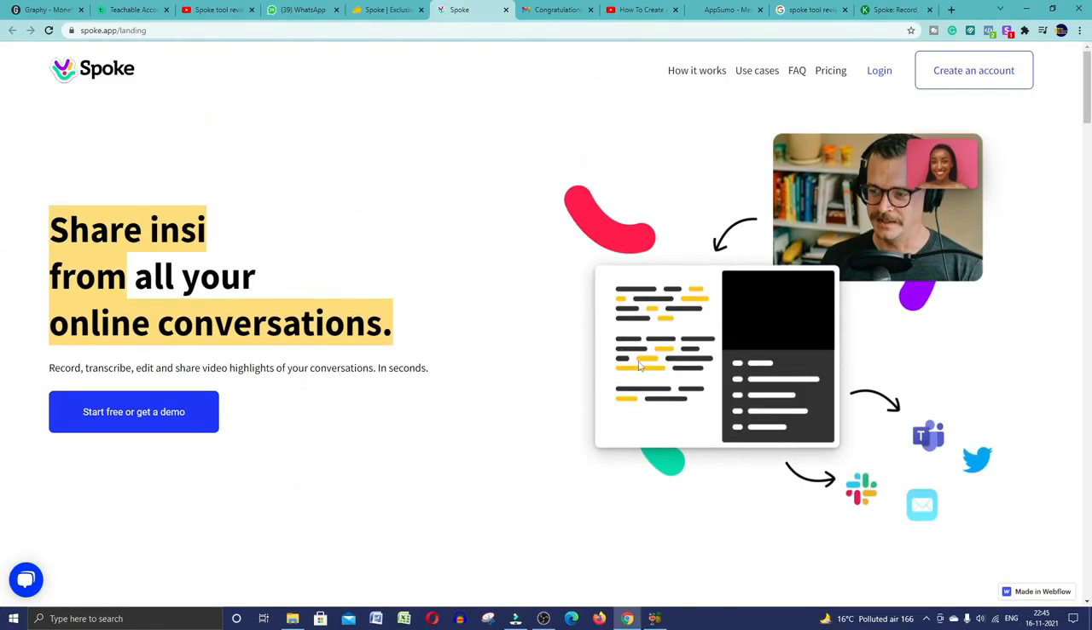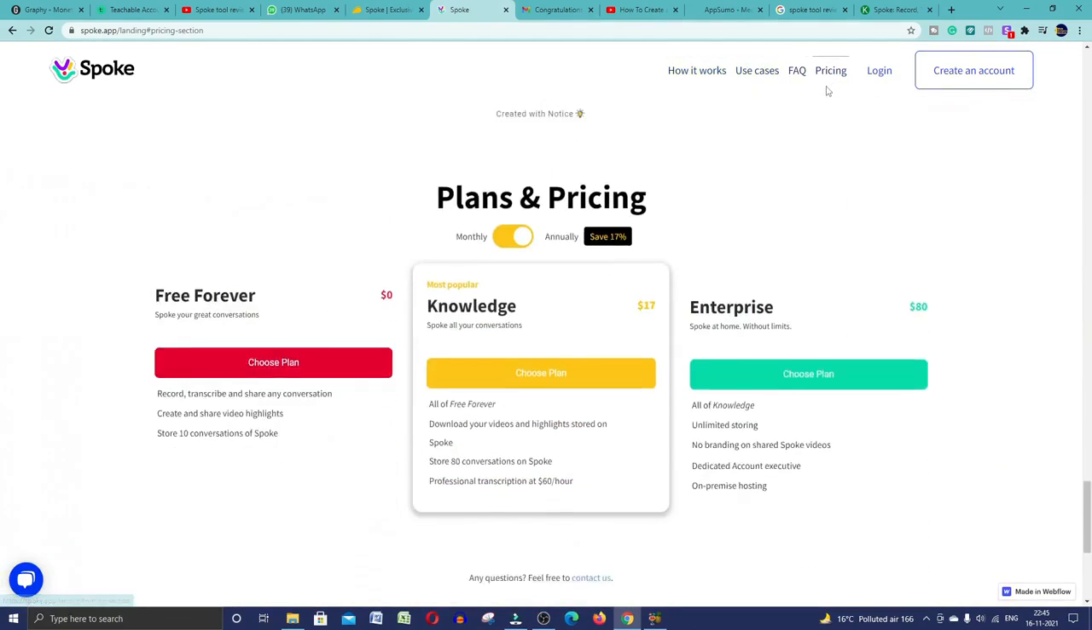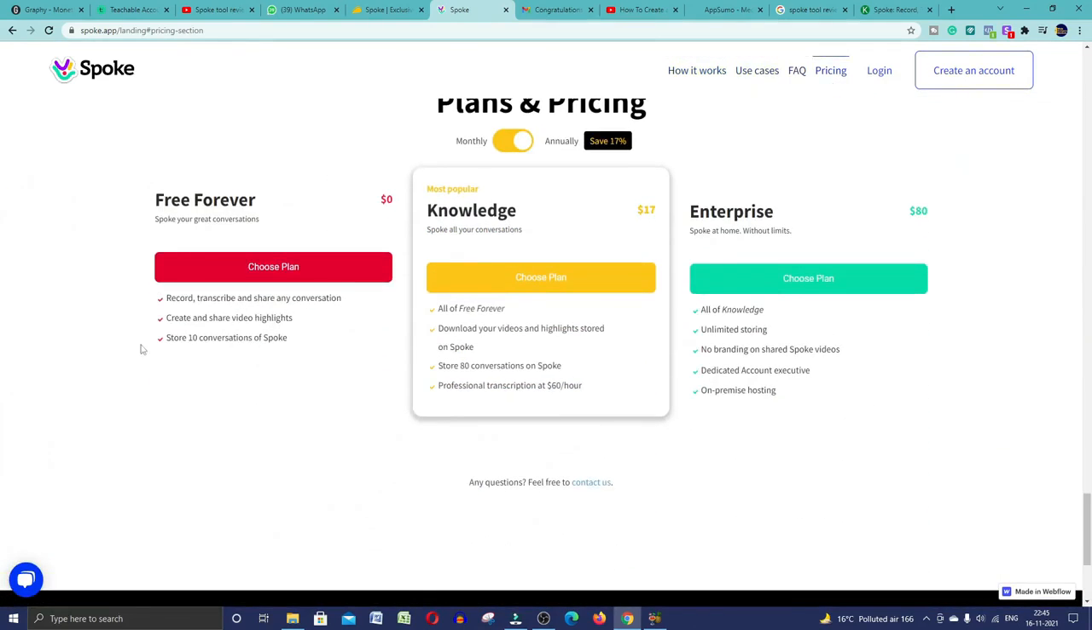If you go to their official website, you can check their pricing plans also. They have 3 pricing plans. You can choose a free plan also. In the free plan, what you can do is record, transcribe and share any conversation, create and share video highlights, and store 10 conversations of Spoke, because you don't have sufficient limitation.